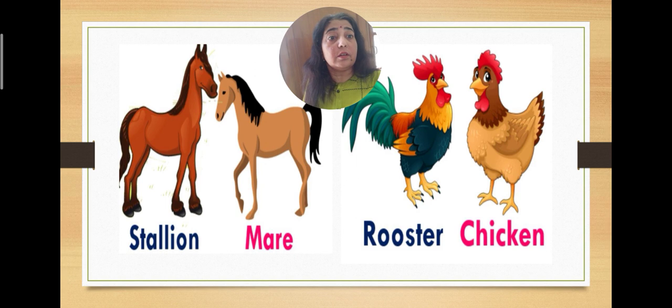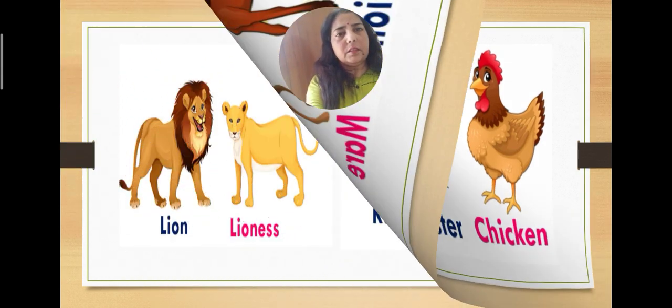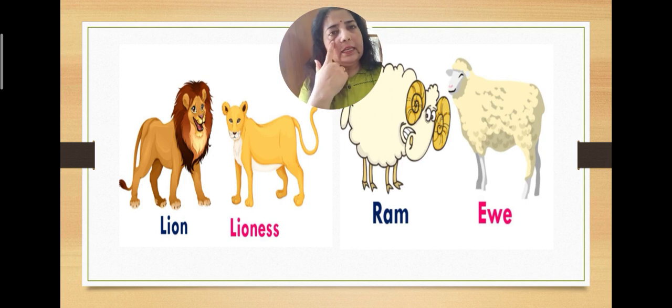Horse-mare or stallion-mare, one and the same thing. Rooster and hen. Hen or chicken, rooster and chicken, one and the same thing. Then moving on to lion and lioness. Many children pronounce it wrongly, but that is a wrong pronunciation. It's lion, lioness. Ram and ewe. Male and female. This EWE is pronounced as ewe, just like you.